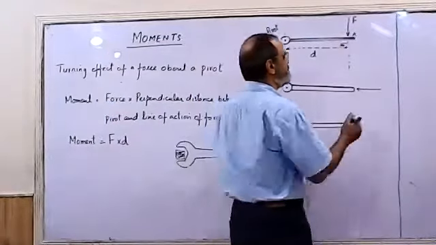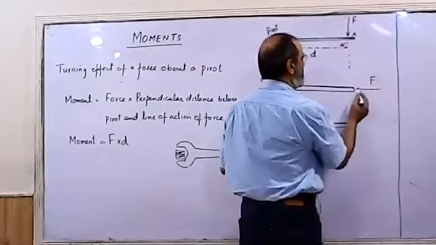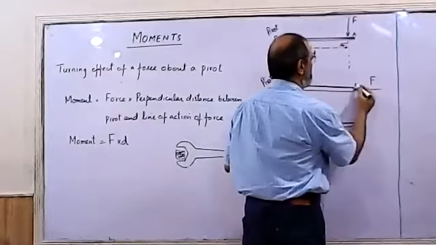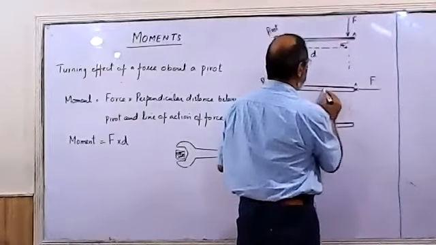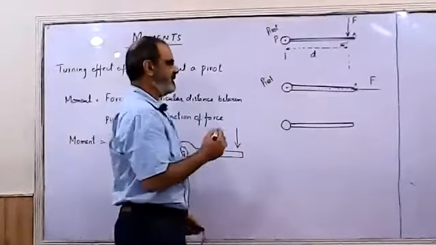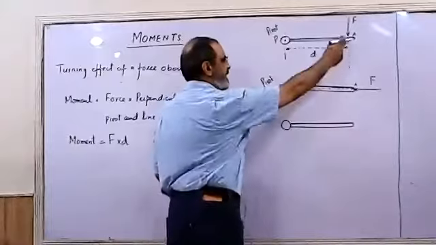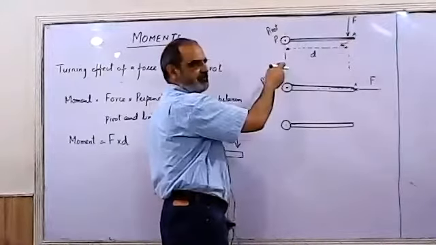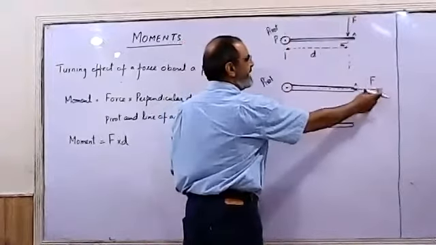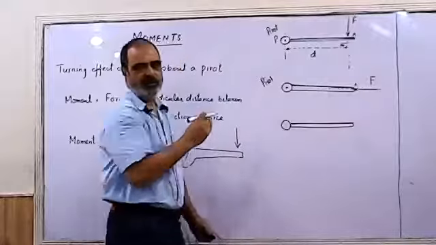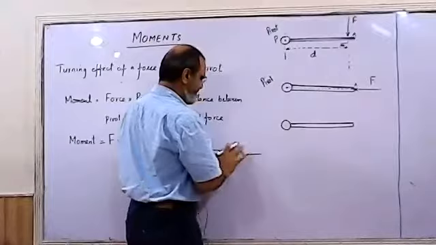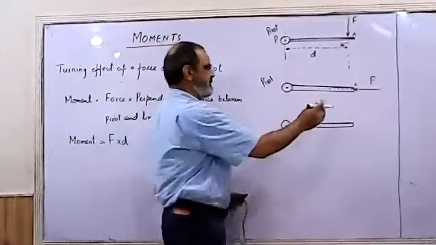If I apply a force here, and I draw the line of force, it passes through the pivot. In this case, there is no distance between the line of force and the pivot. In the first case, the distance between the line of force and the pivot is d. In this case, the line of force is passing through the pivot. If I apply a force here, it doesn't produce any turning.